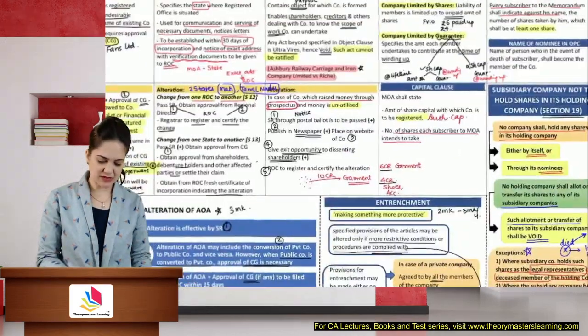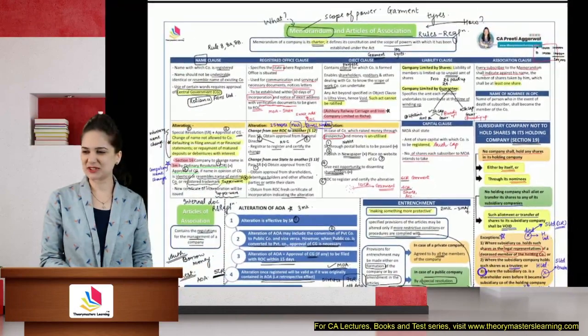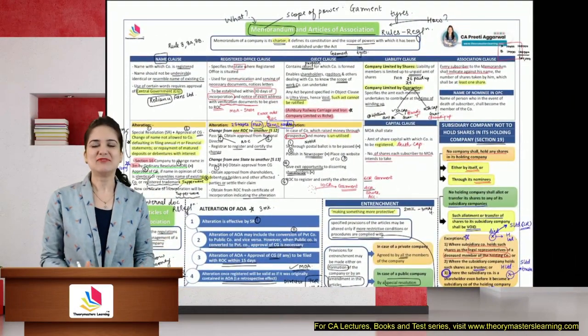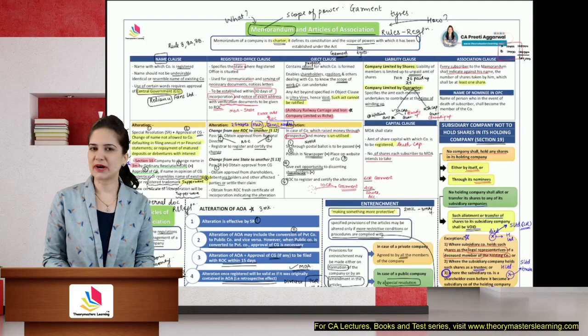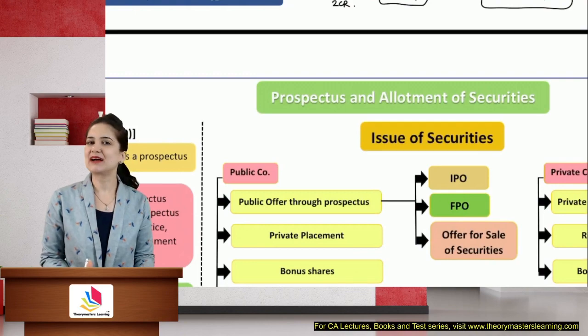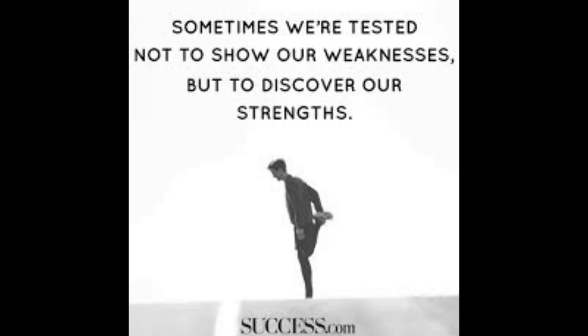So students, with this we complete the entire discussion on, wow, it's looking pretty, you know, so many markings. We have completed a quick revision of memorandum and articles of association. Next, let us discuss prospectus and allotment of securities.